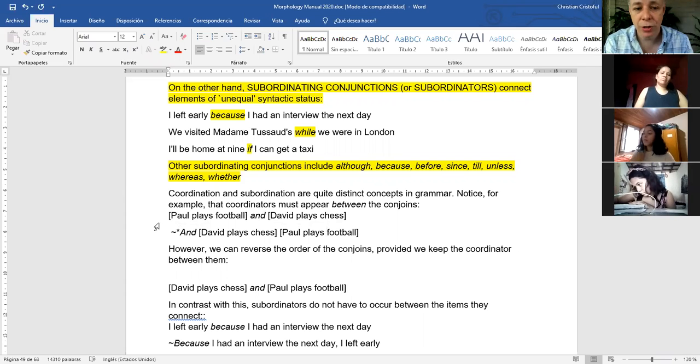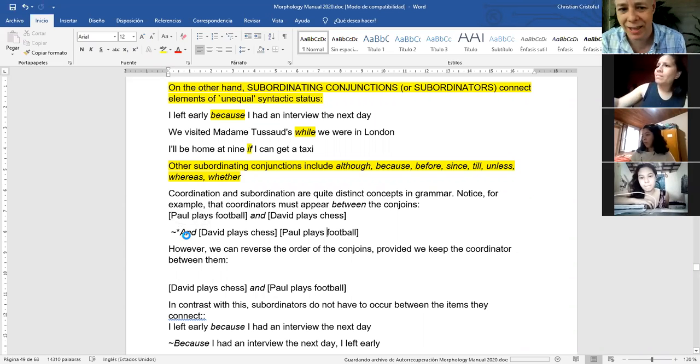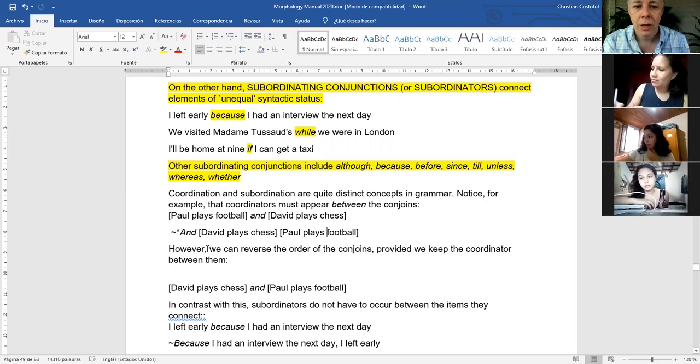Notice that you cannot change the order. You cannot say and first, the conjunction, and then the two elements, the two conjoins. We cannot reverse that. However, the manual says we can reverse the order of the conjoins provided we keep the coordinator between them.